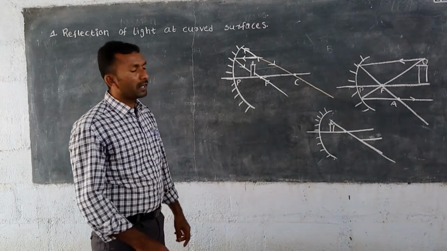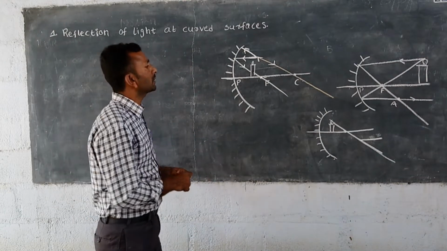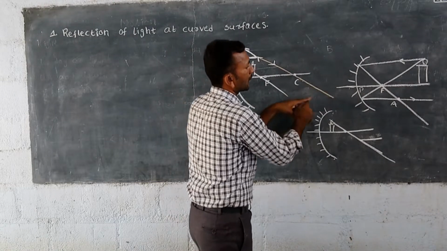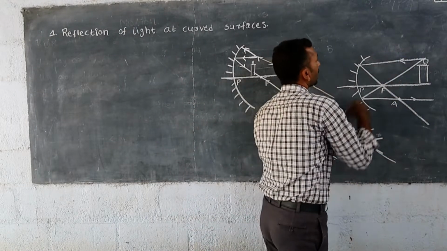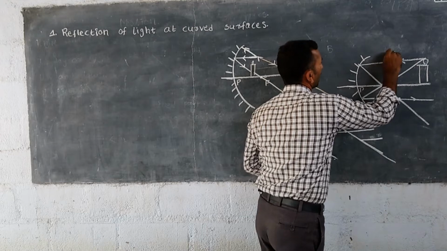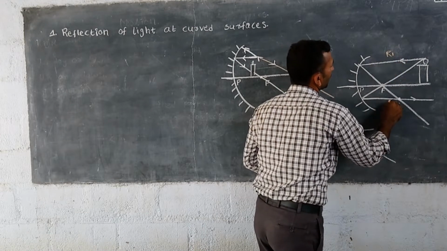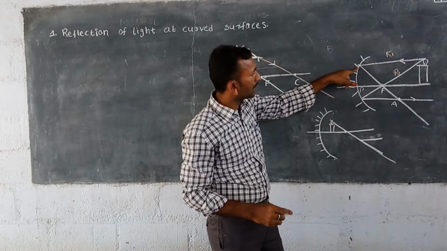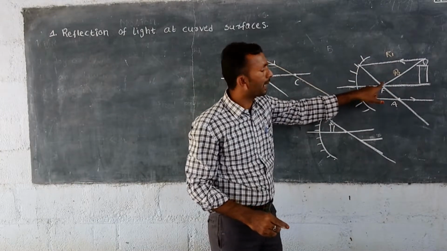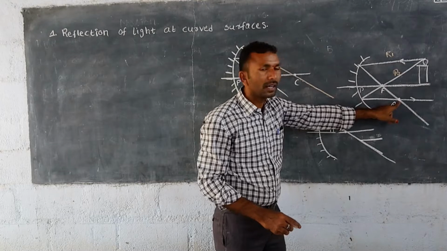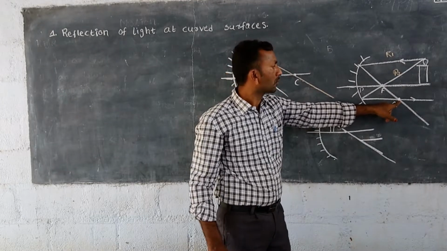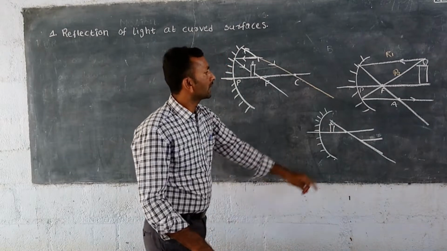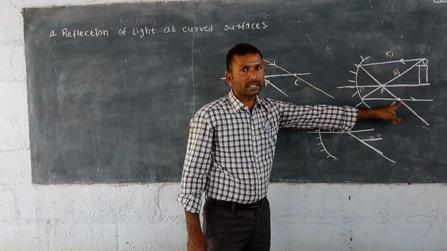So here, if you want to get an image, these two lines must meet or intersect with each other like this. This is the first light ray R1, and this is the second light ray R2, and both after incidence on the mirror surface are reflected back, and both meet at point A, and that's why a sharp image is formed here.